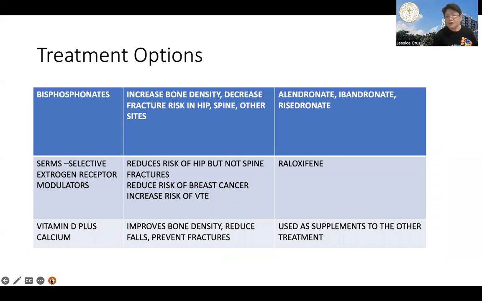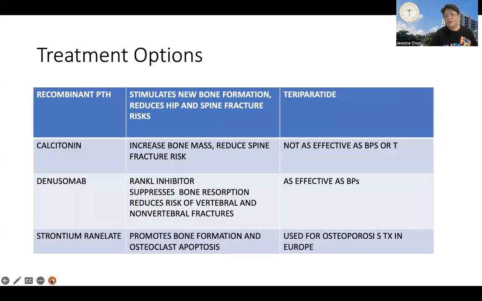You have your bisphosphonates, the SERMs, no? Vitamin D plus calcium is used as an adjunct or supplement to the other treatments. So this is all already tabulated here. Summary of what we have mentioned. You have recombinant PTH like teriparatide, no?